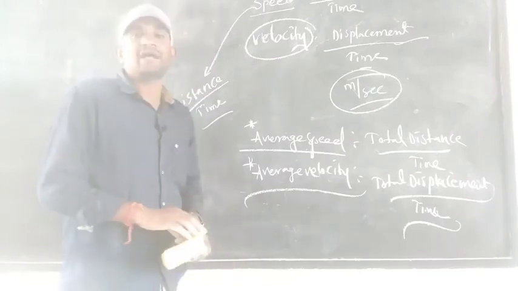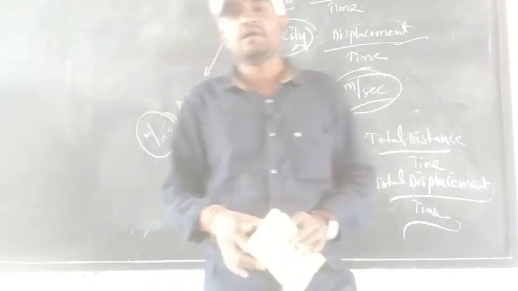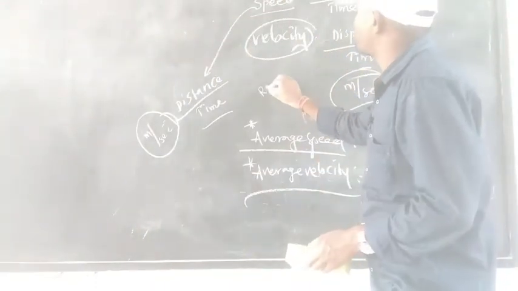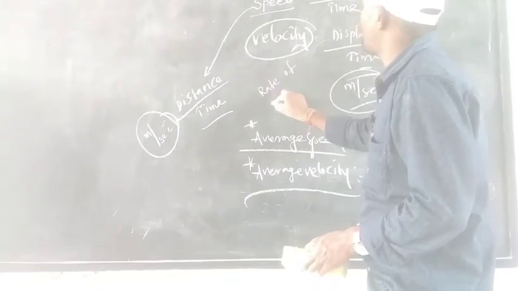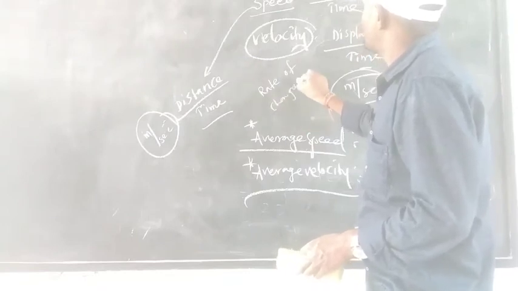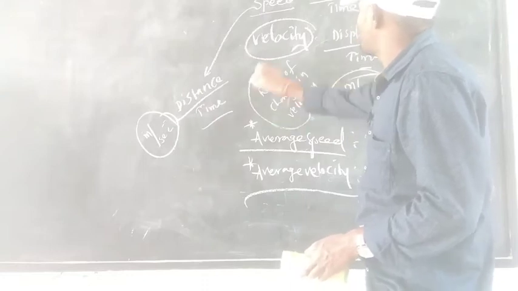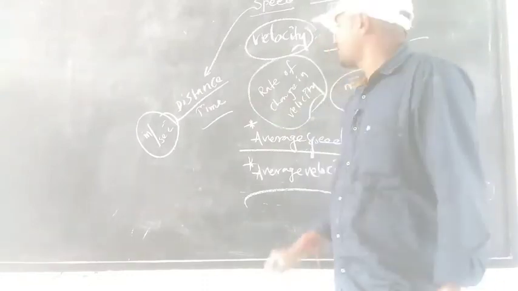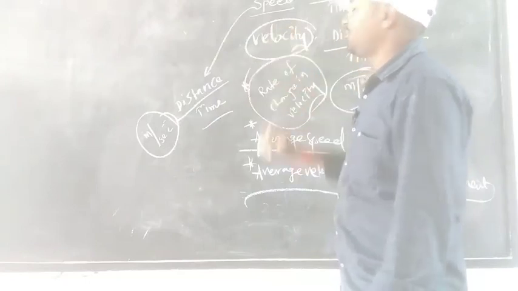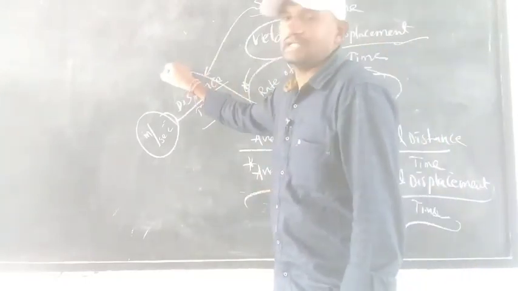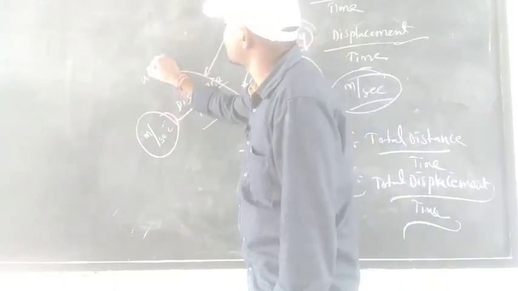Next concept, acceleration. Rate of change in velocity is considered as what?